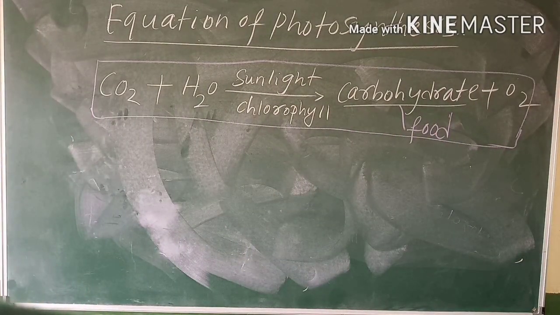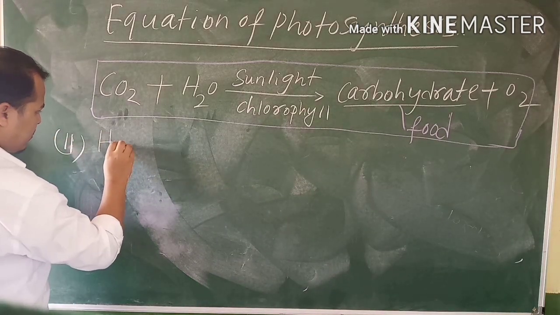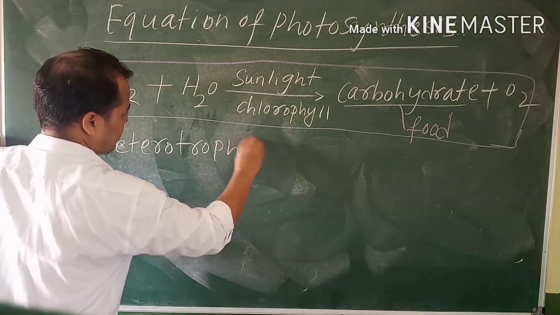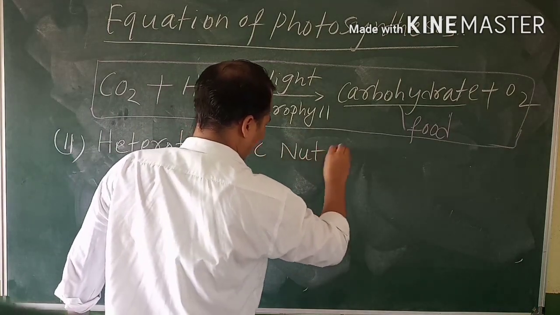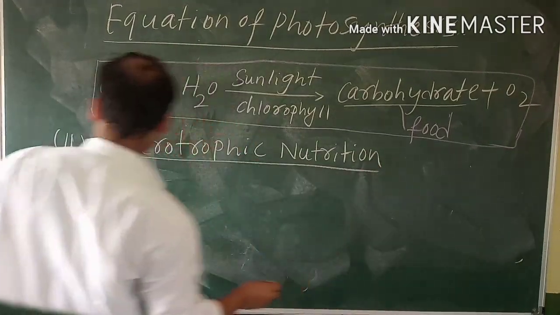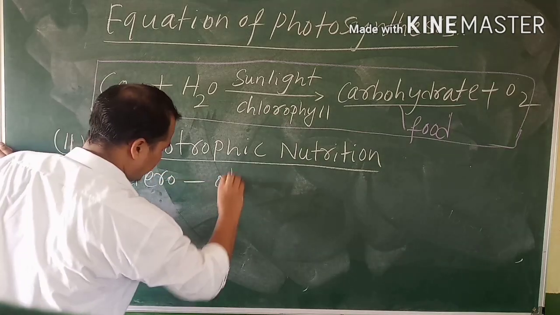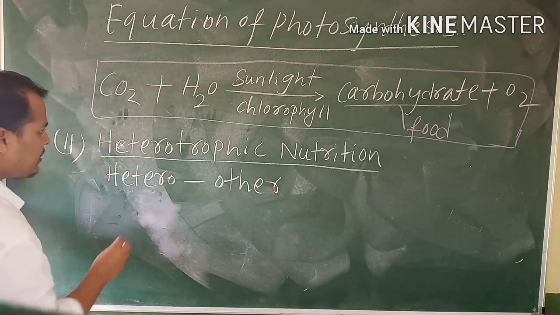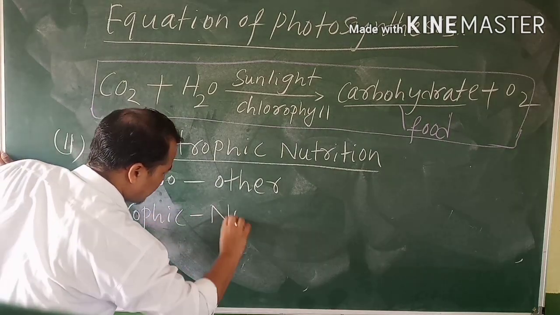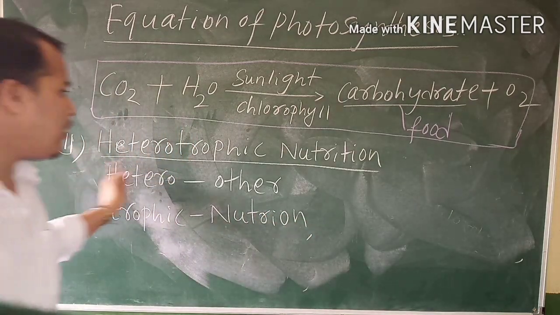Now come to heterotrophic nutrition, the second mode.